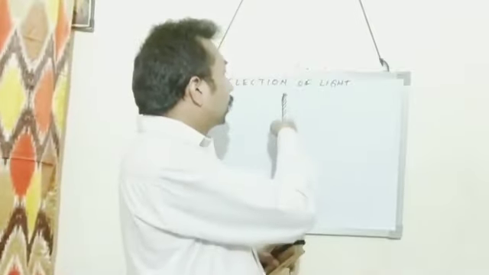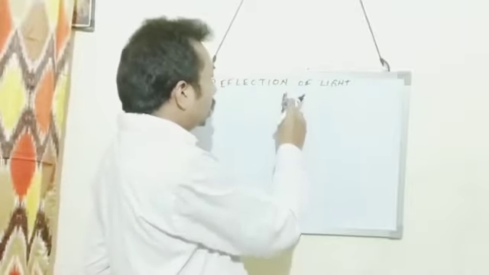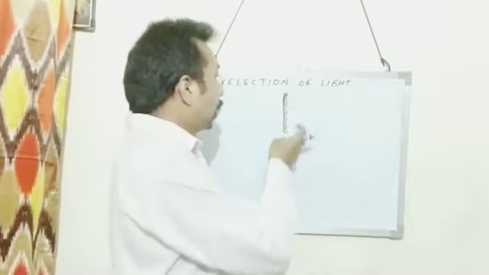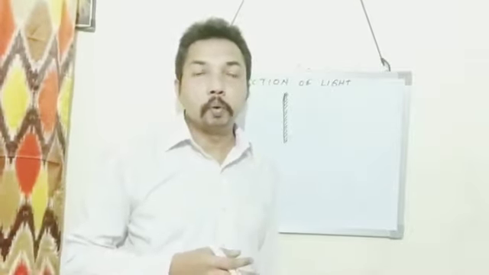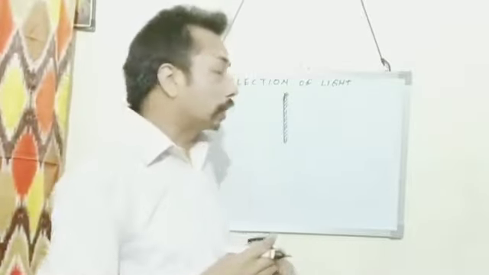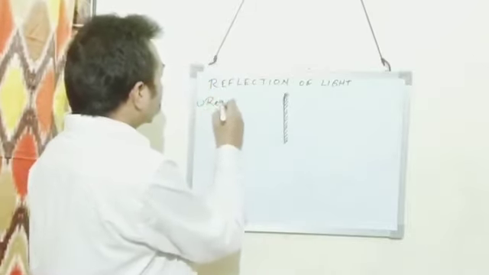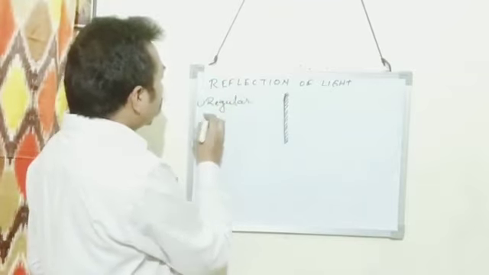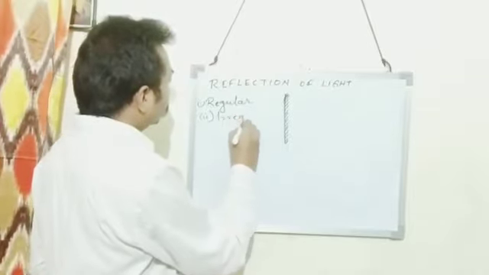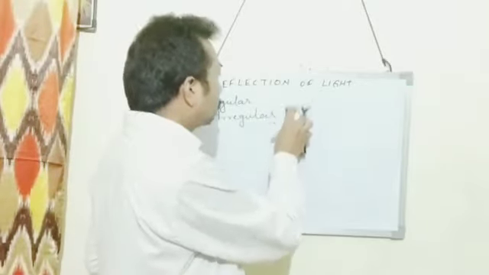So this is the symbol of a plain mirror. The zigzag line shows the silvered surface, and the other surface is brightly polished. Now we see the kinds of reflection. There are two types of reflection: regular reflection and irregular reflection.